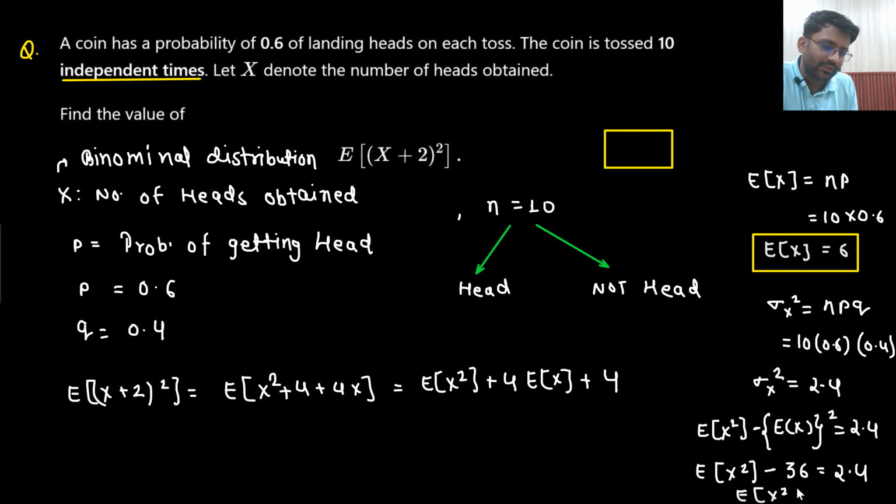Expectation of X square is coming out to be, do we have the page? Yes, we have the page. 36 plus 2.4, that would be 38.4, right? So what is the answer we are getting?